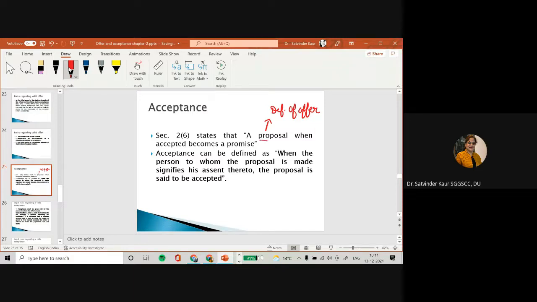And when that proposal is accepted, it becomes a promise. So acceptance can be defined as when the person to whom the proposal is made signifies his assent thereto, the proposal is said to be accepted.